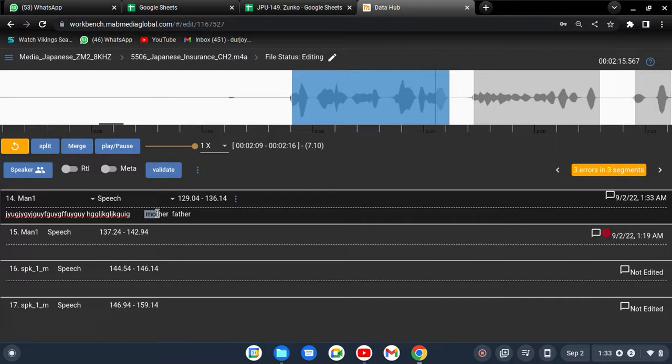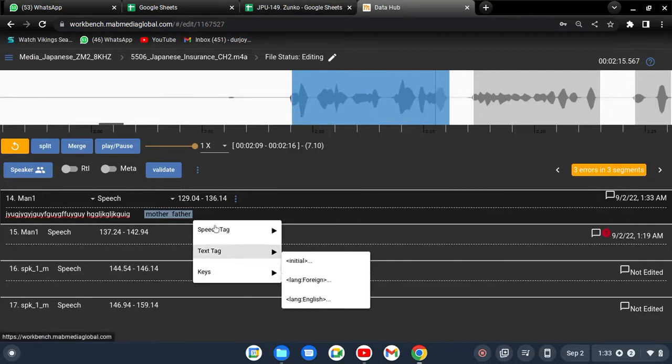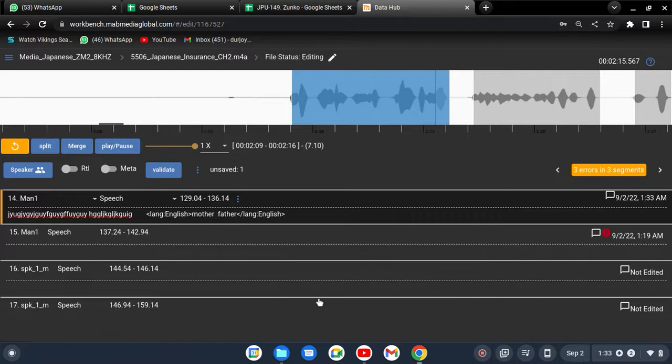For that you have to select it by dragging your mouse. After that, release it. Okay, that box will automatically appear. After that, go to the text tag and mark it as an English tag. Okay, that's very simple, very simple.